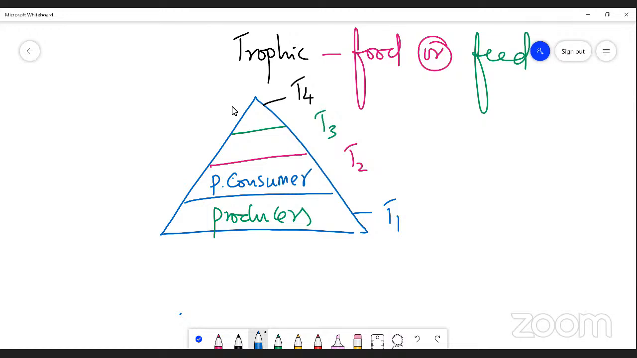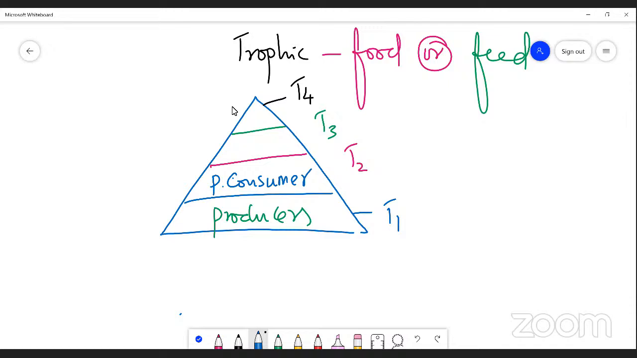What are primary consumers? The producers are eaten by some organisms. They are called primary consumers. The primary consumer occupies the second level of the trophic structure. That's why I mentioned the trophic level is nothing but the position of an organism in the ecosystem in the environment. Now you can understand that the primary consumer always occupies T2, or trophic level 2.